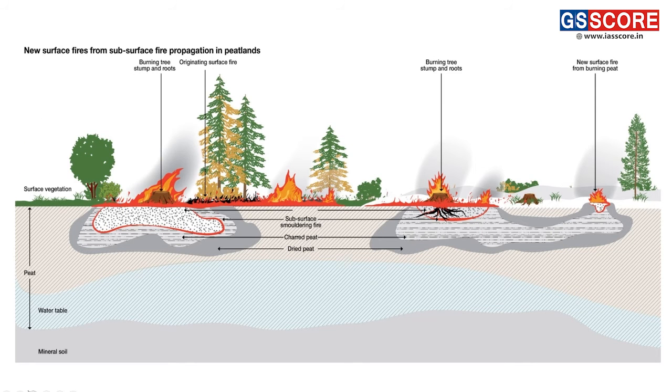Moving forward, this is about the wildfire. Here we can see there is a peat deposit, and this peat deposit is slowly burning. After some time, this wildfire will be passed from one region to another region where the deposits are present. So this is basically the phenomenon of zombie fire. Moving towards the next question,